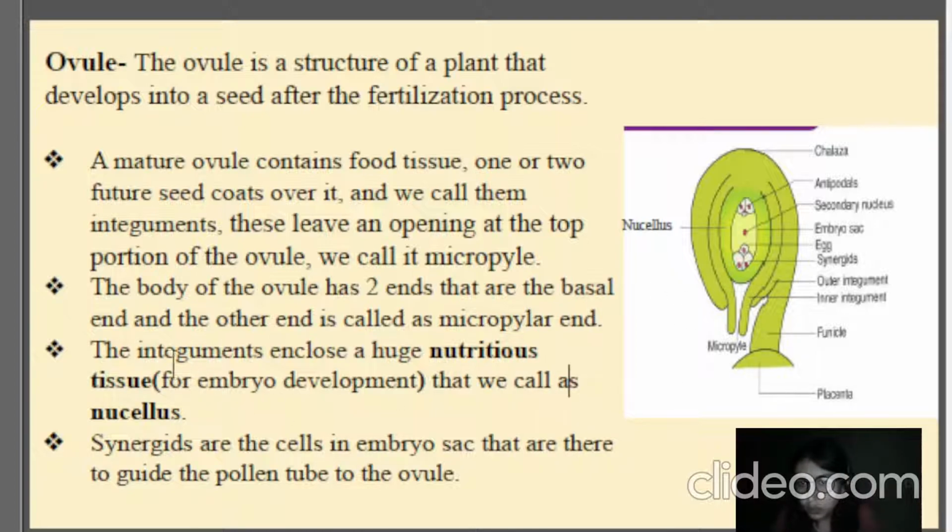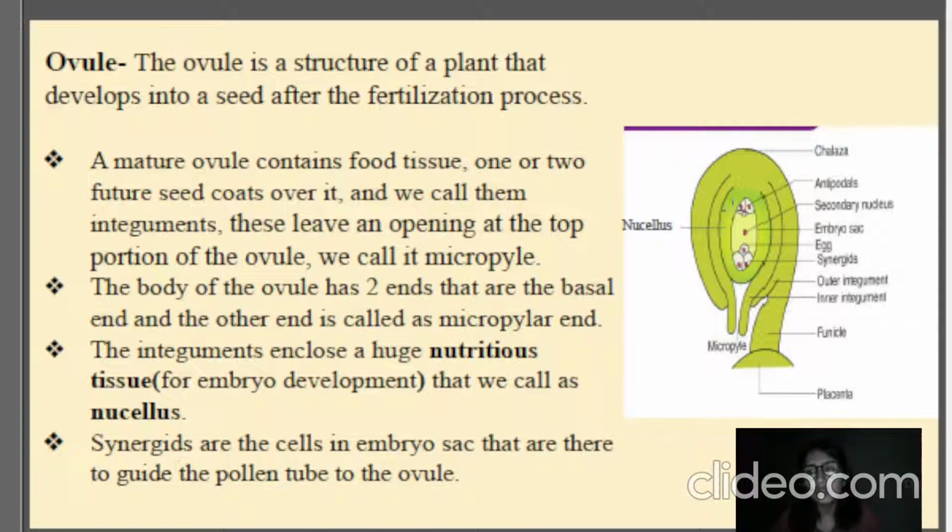The integuments enclose a huge nutritious tissue that is called nucellus. The nucellus, which we forgot to discuss, is the nutritious tissue present in the ovule. It gives nutrition to the growing zygote when required, right? And the synergids of the cell in the embryo sac guide the pollen tube to the ovule.